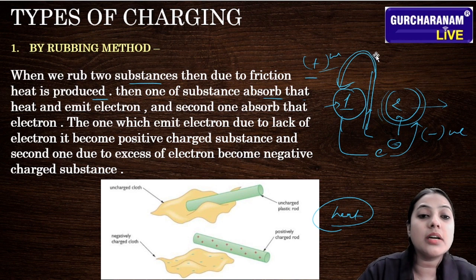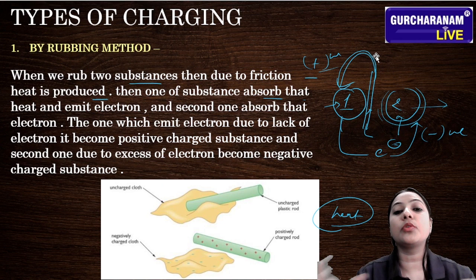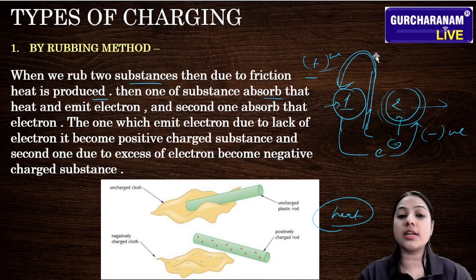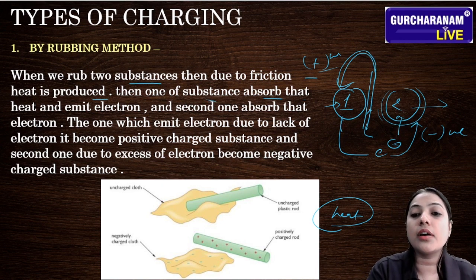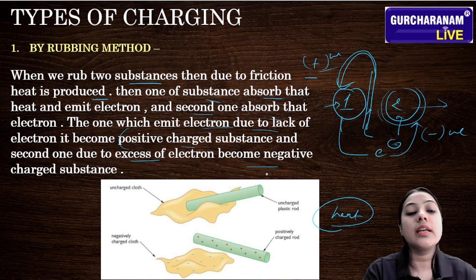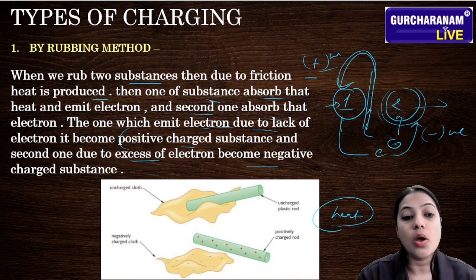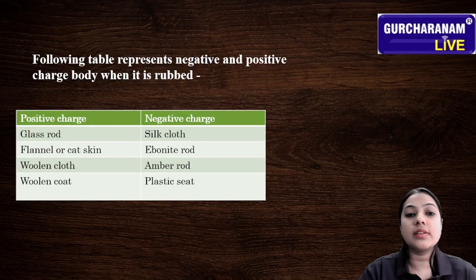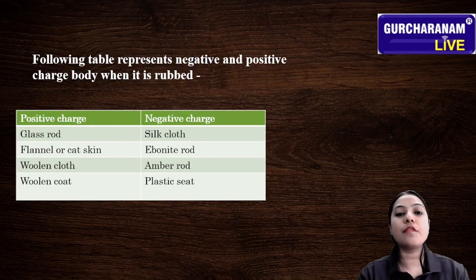I'm repeating this method. When we rub two substances, due to the friction, heat is produced. Then one of the substances absorbs that heat and emits electrons, and the second one absorbs those electrons. The one which emits electrons, due to the lack of electrons, becomes positively charged, and the second one, due to the excess of electrons, becomes negatively charged. These are some examples of the rubbing method.